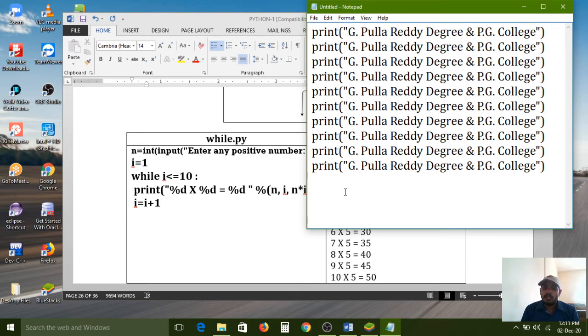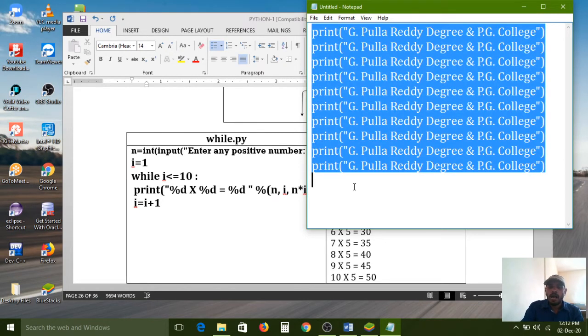So it is a lot of burden for the interpreter. Here we have 10 times, but in real-time projects we may need to represent the same string 100 or 1000 times. If the interpreter reads the same string line by line, time is wasted and the processor also feels the burden. So to avoid this type of burden, loop statements are introduced.